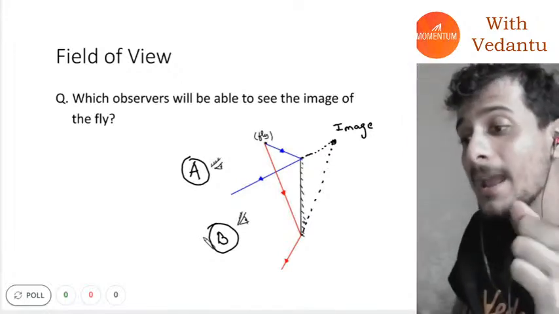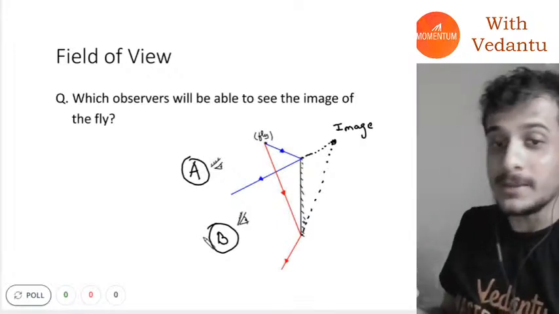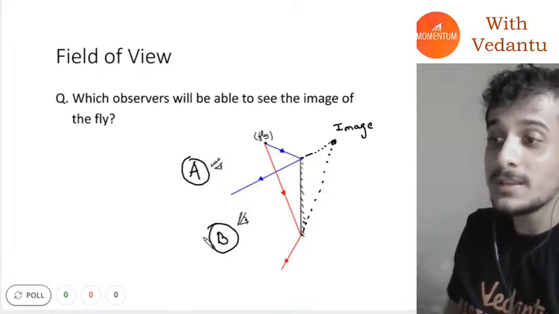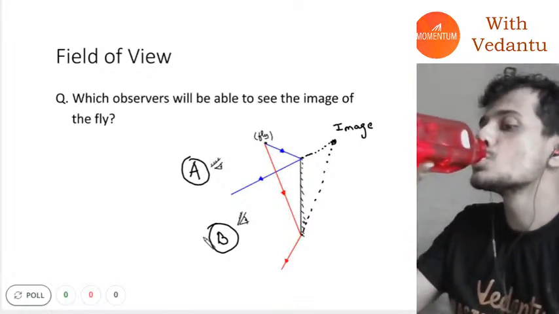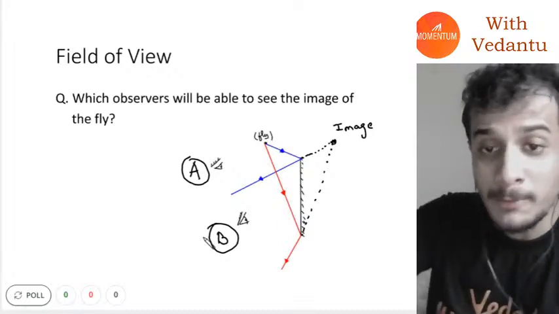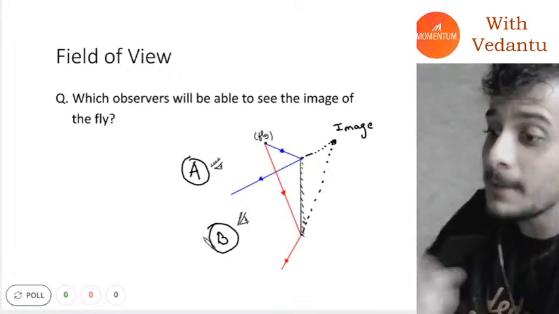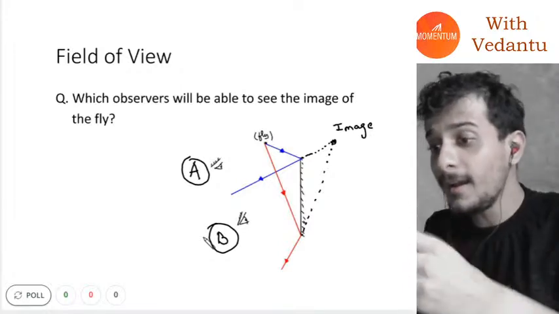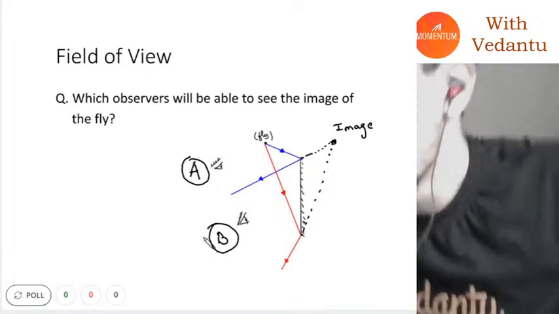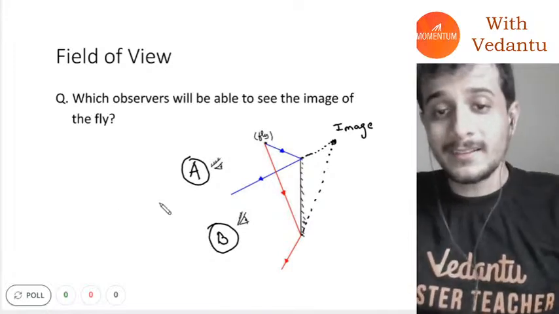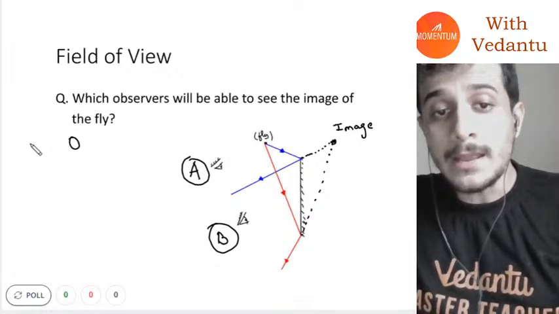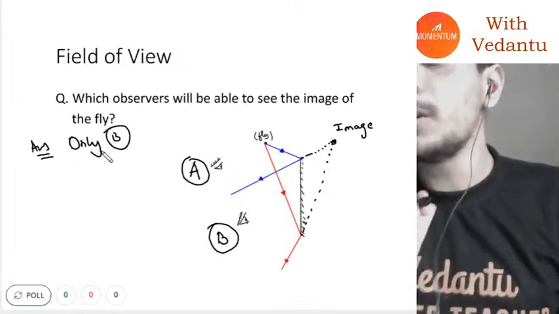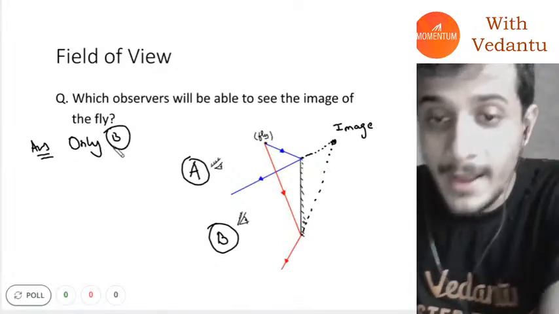Your options are A, B, or both A and B. The correct answer is only B. A will not be able to see the image of this fly.